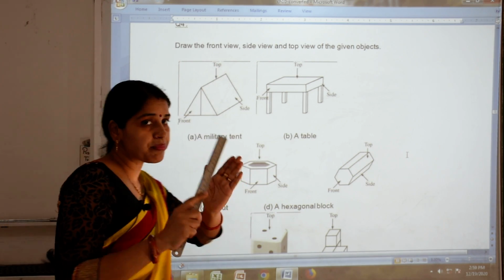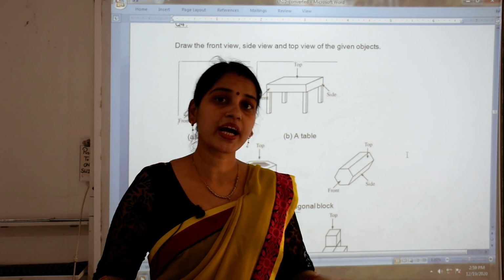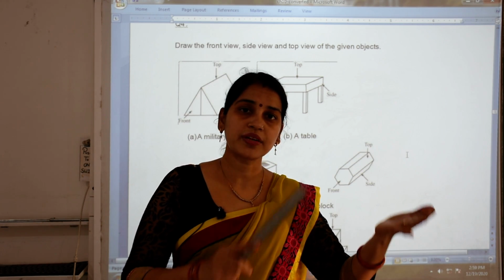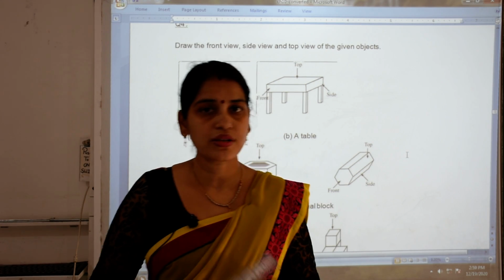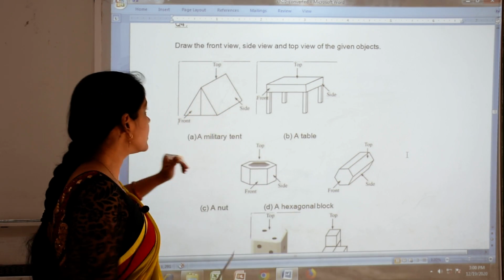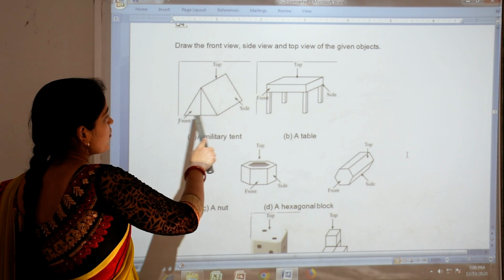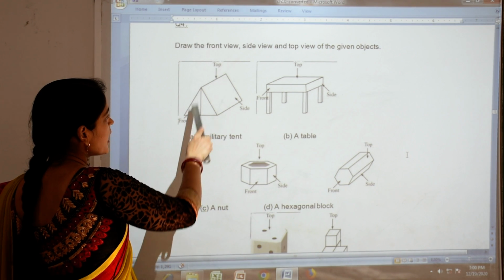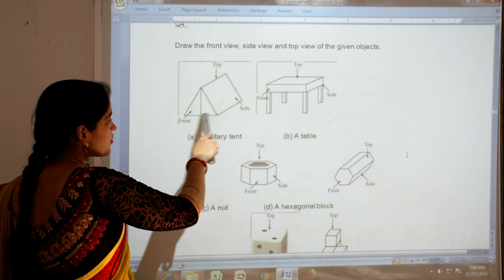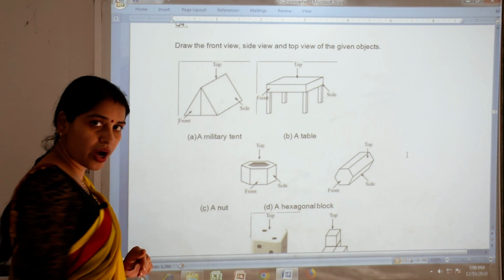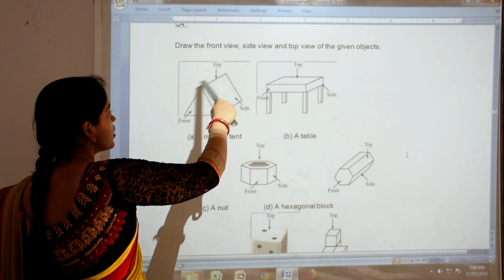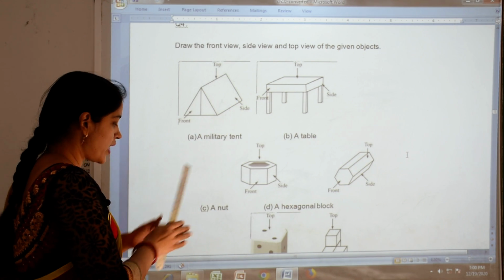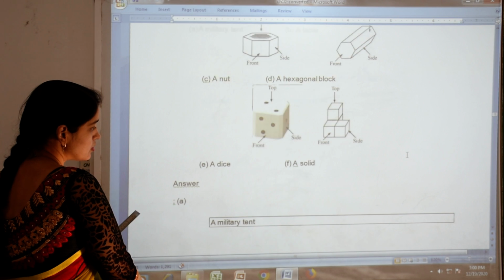So you have to draw separately here. Now you have to draw here. In the previous question the figure was given and you had to mention which is front and which is top. Now here you have to draw. So when you have to draw this front part, then it is in the form of a triangle and this line you have to make. Then the side view, this is the side view, and how it looks from the top, that way you have to draw.